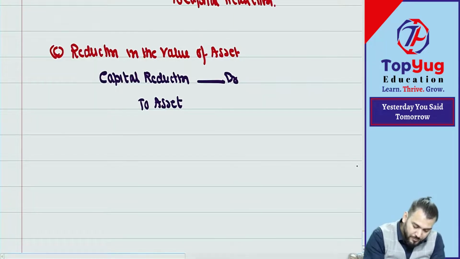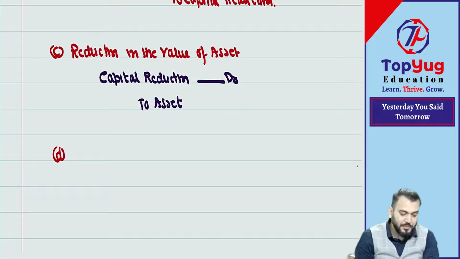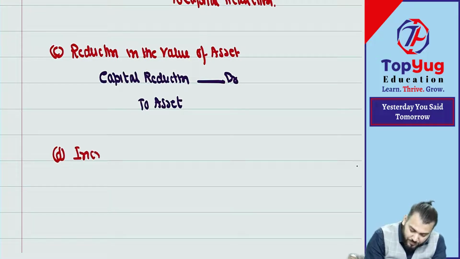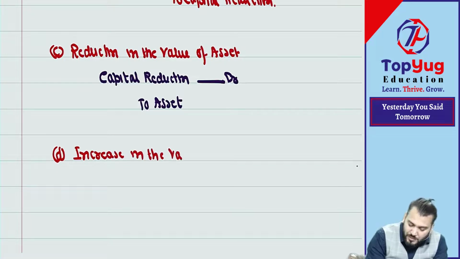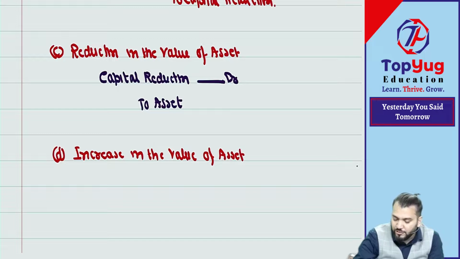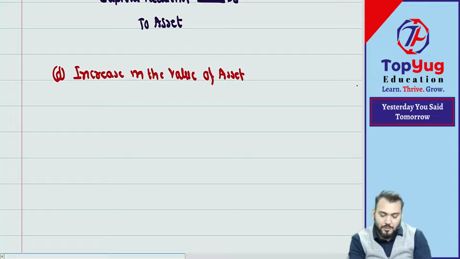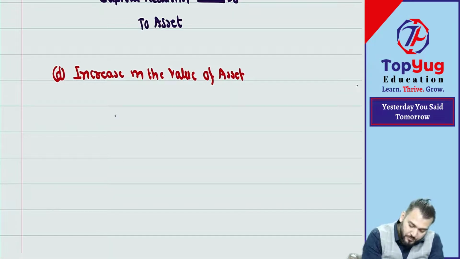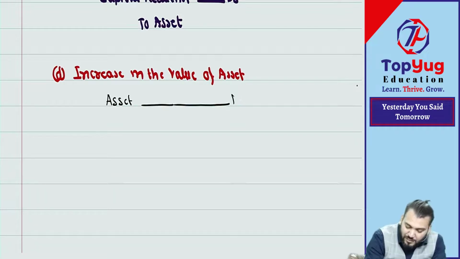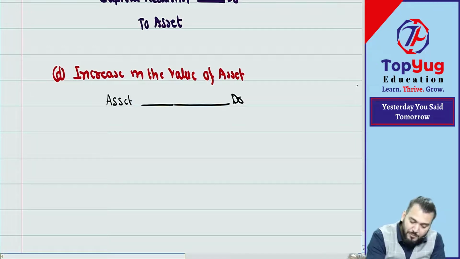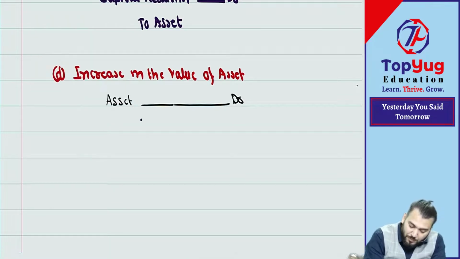Then point number D. Increase in the value of asset. It can increase also. We know, for an increase in the value of asset, AS10 says what? The gain will be transferred to which reserve? Revaluation reserve. So what is the entry? Asset account debit to, in this chapter we will transfer this gain to which account? Capital reduction. It means we will not apply AS10. Understood?